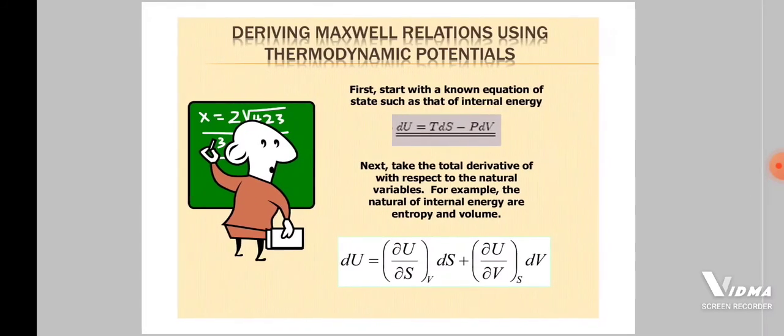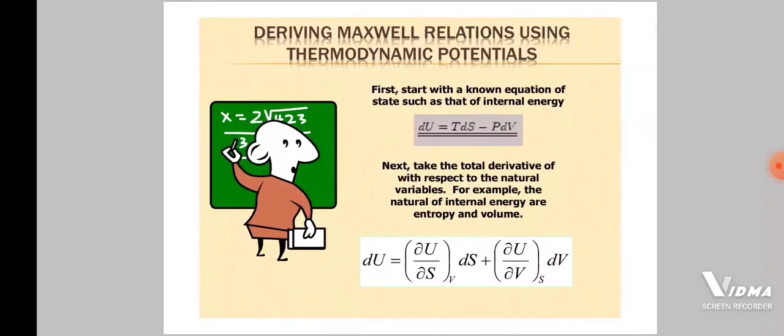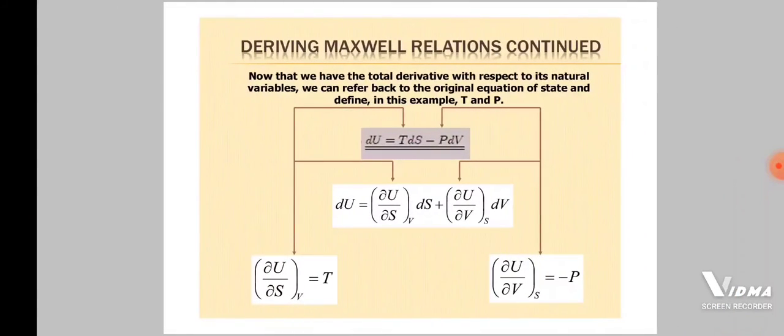So we can write dU = (∂U/∂S) dS + (∂U/∂V) dV, where dS and dV are perfect differentials.